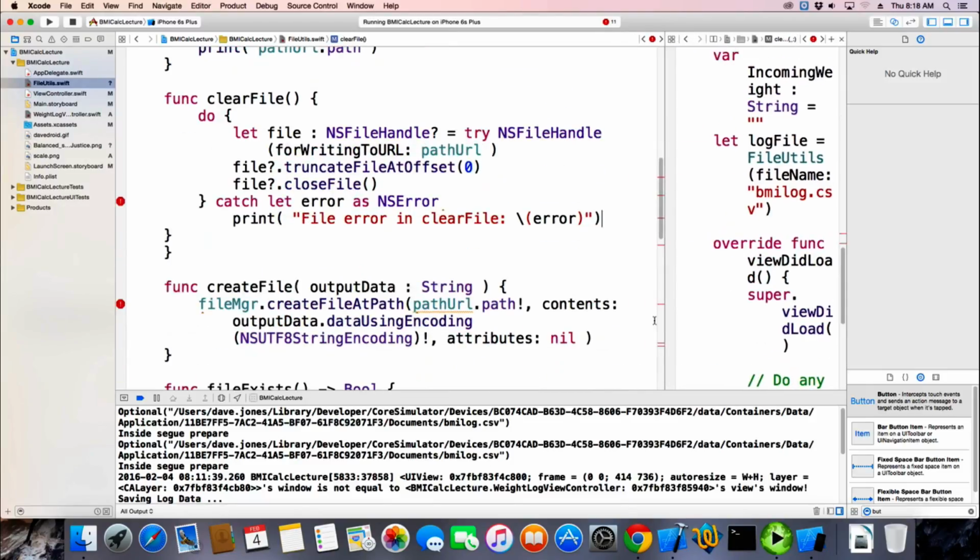Typing skills. Gotta teach Tom. Yeah, really. So catch, I need an opening brace here.